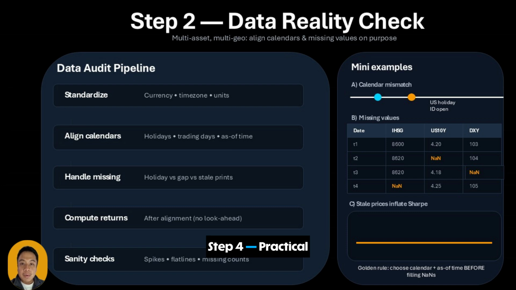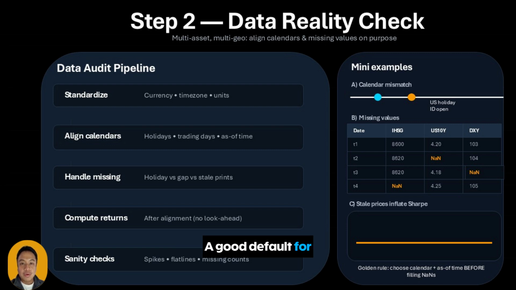Step 4. Practical rules you can apply today. Here are rules I recommend. For FX and major indices, missing is rare. If it happens, treat it as a data error and investigate. For equities, if you're using index data, holidays are expected. Forward fill is okay with flags. For bonds, daily prices can be stale. Consider using yields instead, or resample weekly, or use vendor-verified pricing.